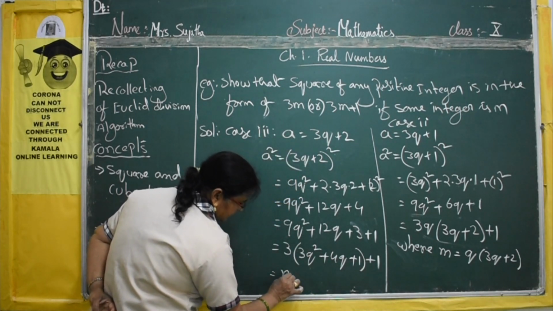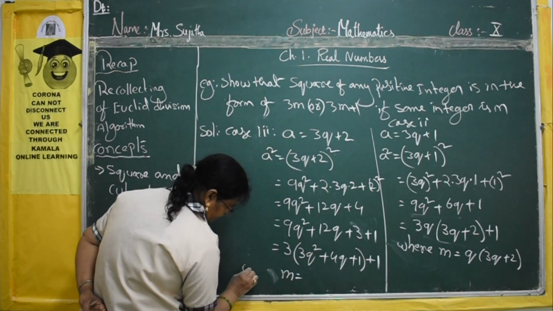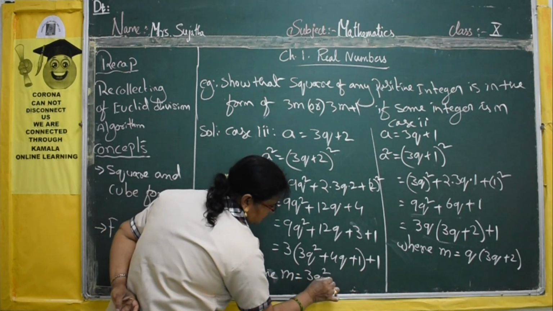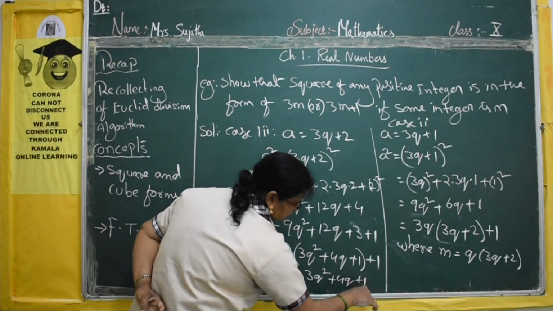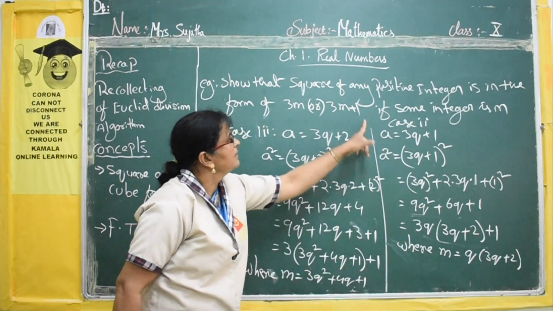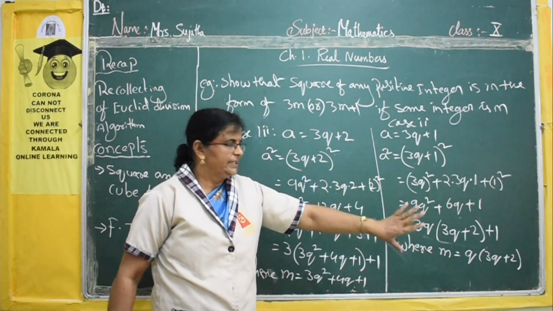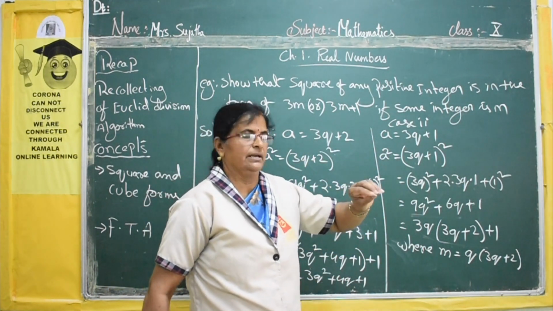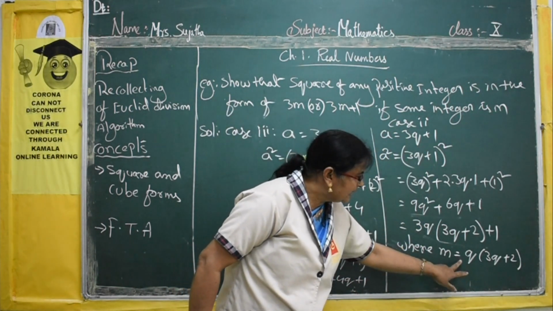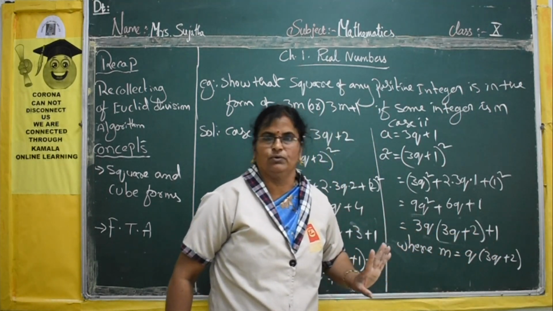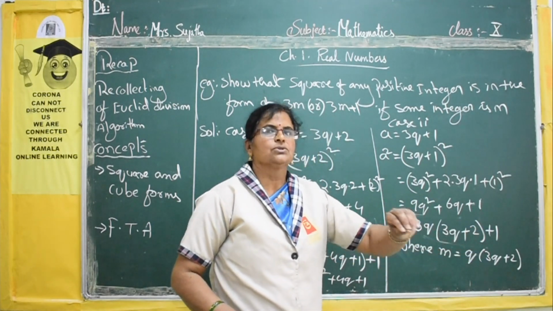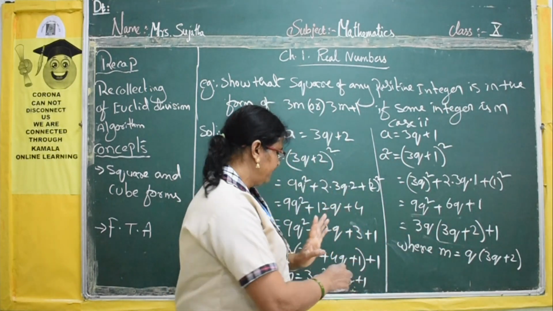Now m is equal to 3q square plus 4q plus 1. Now it is in the form of 3m plus 1. I think you are confused about this, so once again I will explain. See, this is clear now. Up to here we got the m value as q of 3q plus 2. So m is a product of two numbers, and we won't get it like that. Only one number like this.